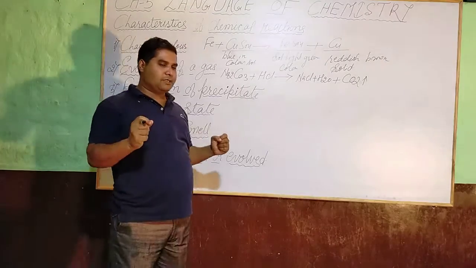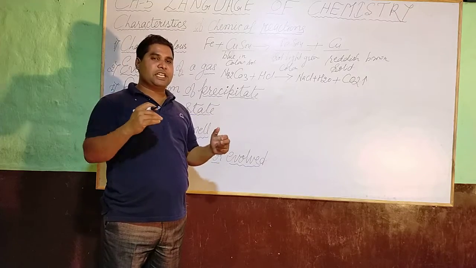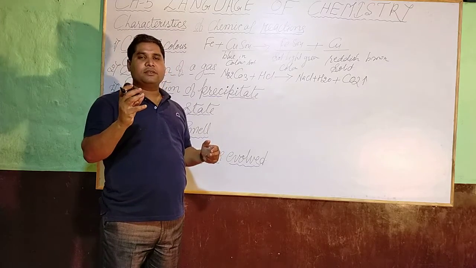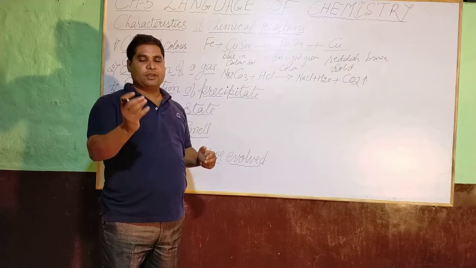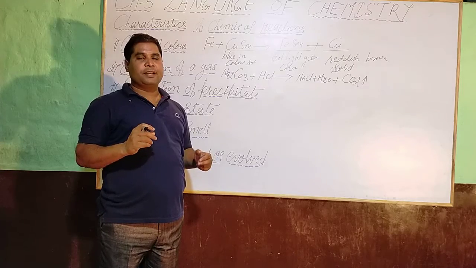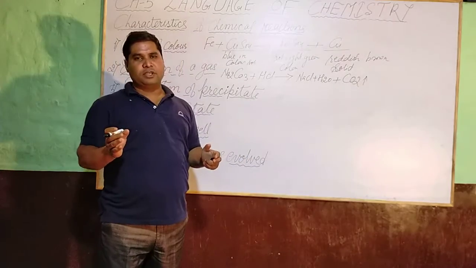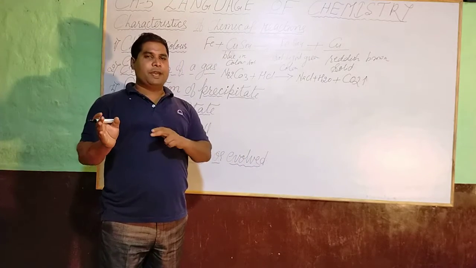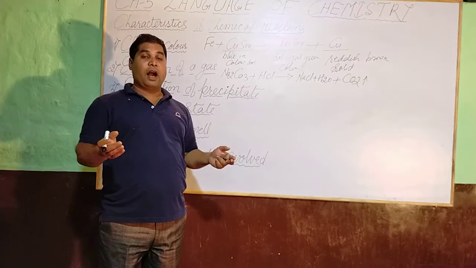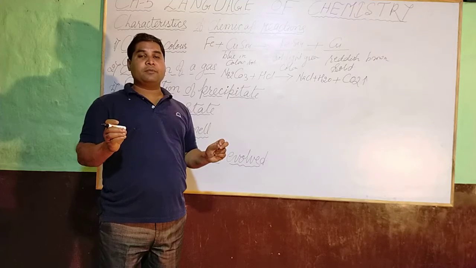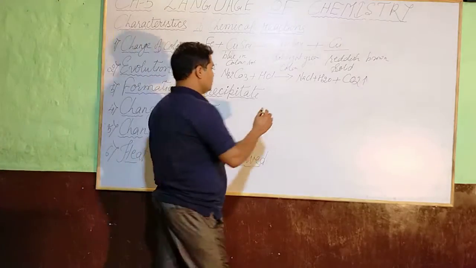What do you mean by precipitate? When solutions of compounds react with each other, solid substances form and settle at the bottom of the container, known as precipitate. Take one example, barium chloride and sodium sulfate. When barium chloride reacts with sodium sulfate, it produces a white precipitate, barium sulfate. See the example.